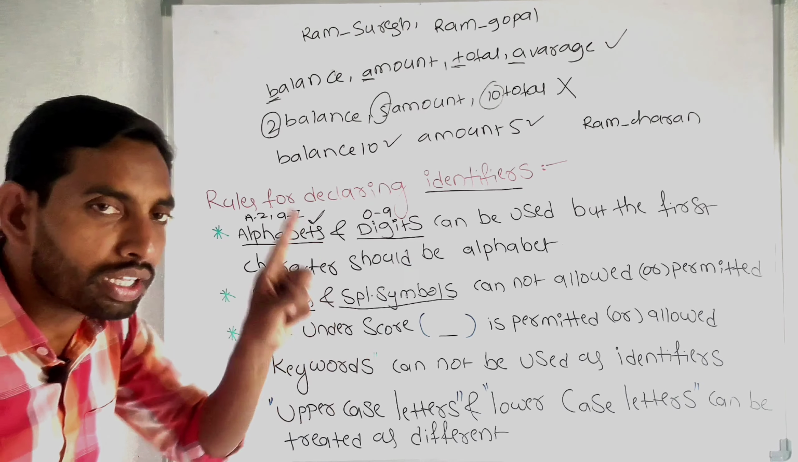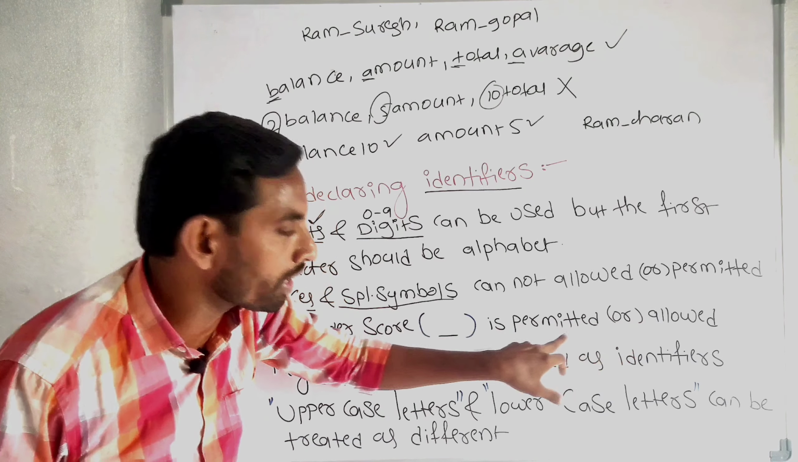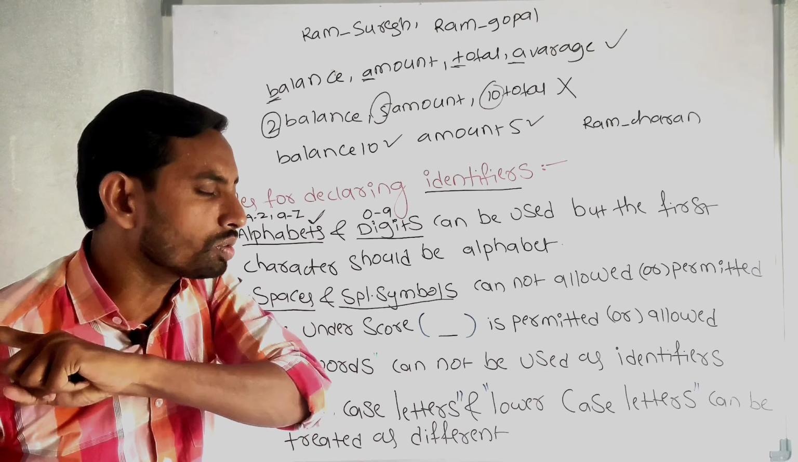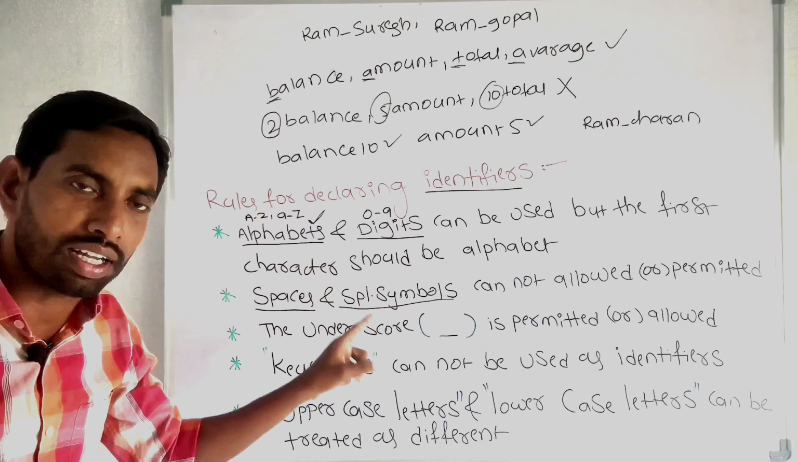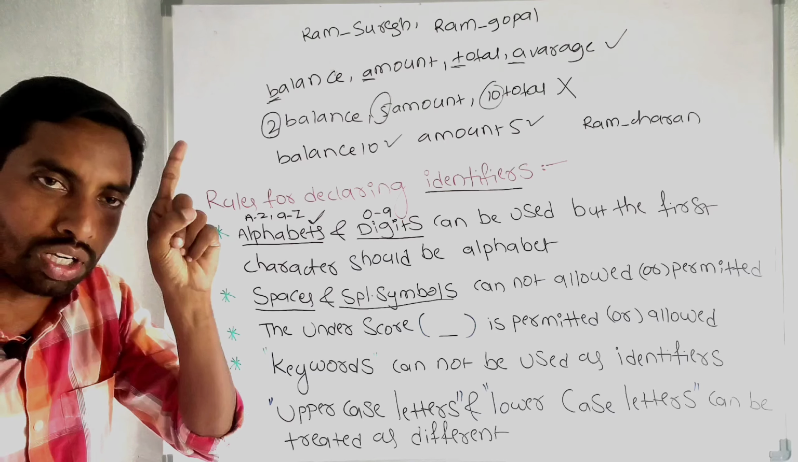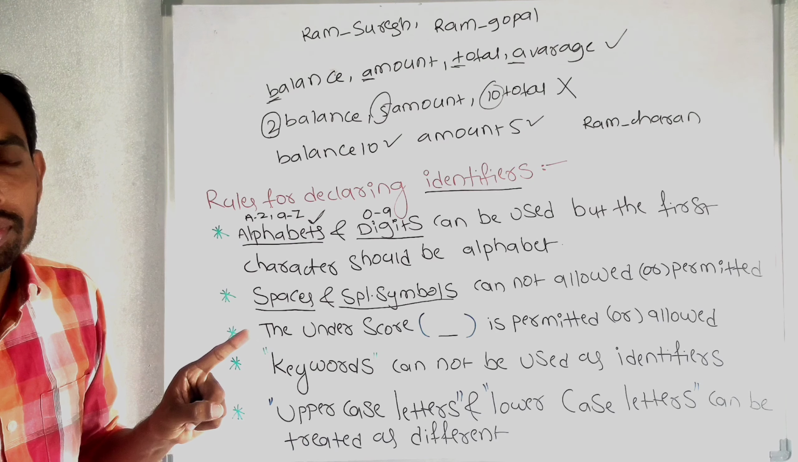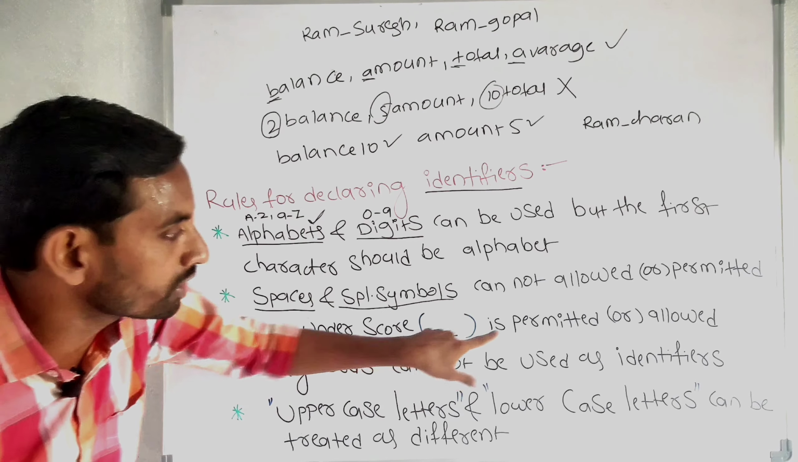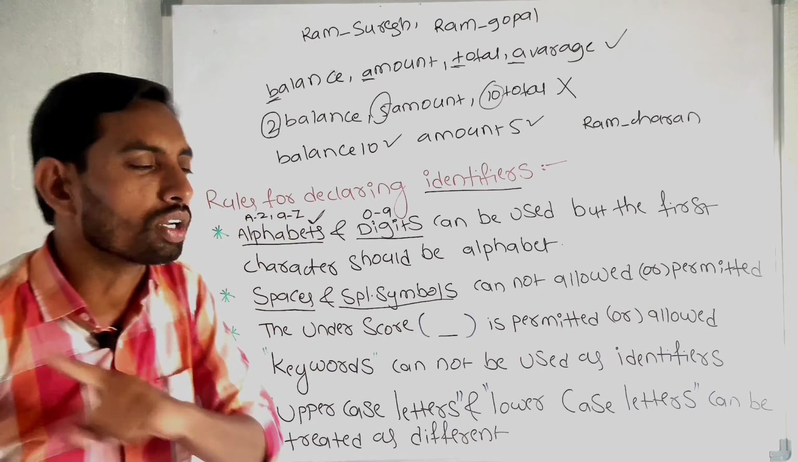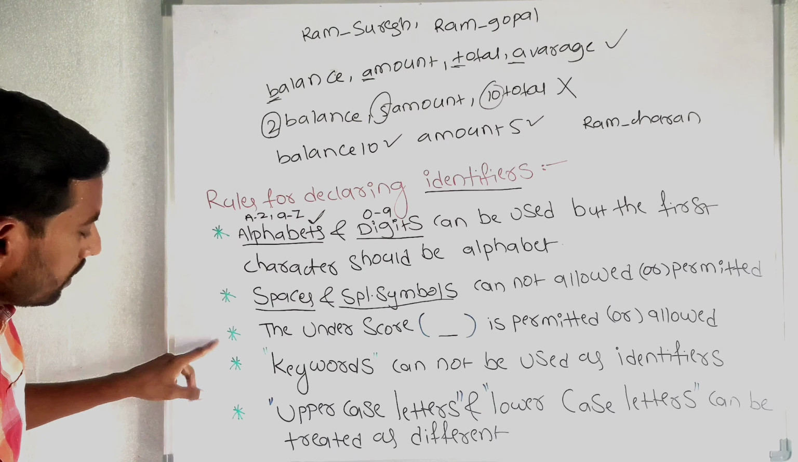The underscore is the only special symbol or special character that is allowed or permitted. We cannot use any special symbol or space in identifiers. We can use only one underscore. That character, underscore, is permitted. We cannot use any other special symbols. That is the third rule.